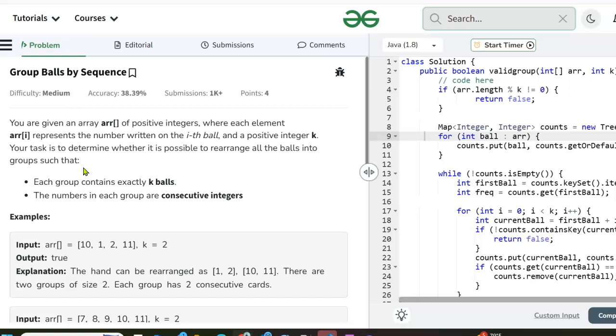So we start at the beginning, 1. Now we're looking for a 2. We look at the next number. It's another 1. Well, we can't use that. We look at the next number. It's another 1. We can't use it. We look at the next number. That's a 2. All right, so we can use that. What's the next number? Well, it's another 2, and then another 2, and finally we'll get to another 3 and figure out that we do have a group of consecutive integers. Now we get to go back to the second one and do it all over again.